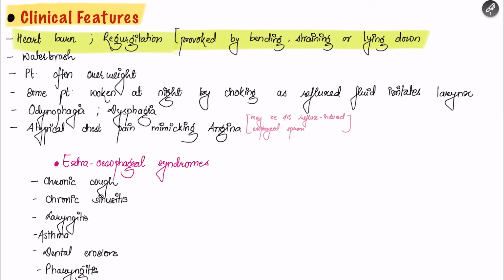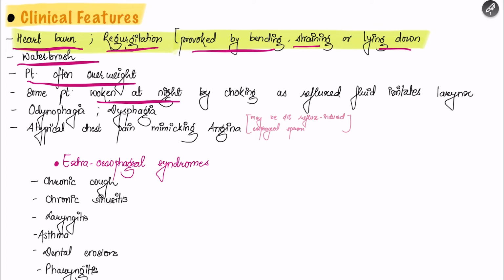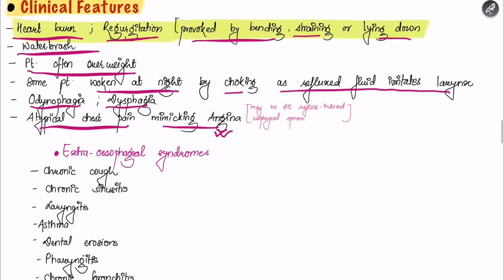Now let's talk about the clinical features of GERD. The patient with GERD presents with heartburn and regurgitation, which are provoked by bending, straining, or lying down. The patient also presents with water brash, and the patient is often overweight. Some patients are woken at night by choking as reflux fluid irritates the larynx. Some patients also present with odynophagia, dysphagia, and atypical chest pain, which mimics angina. It may be due to reflux-induced esophageal spasm.